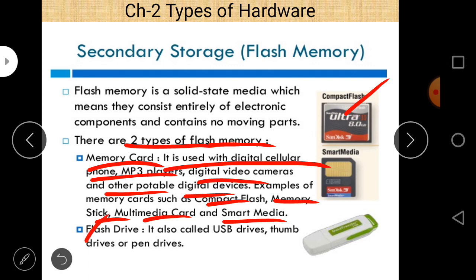And the second one is flash drive. It is also called a USB drive, thumb drive, or pen drive. So these are the types of flash memory.